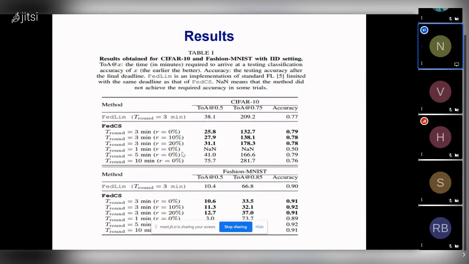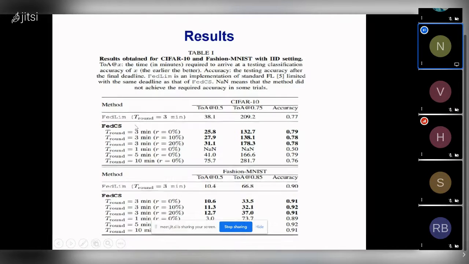In this paper, they have conducted experiments on the CIFAR-10 and Fashion MNIST datasets with both IID and non-IID settings. They have used a basic CNN with about 6 layers. In IID settings, the accuracy is around 0.79 and 0.91.